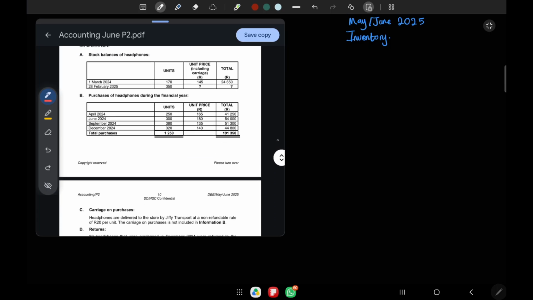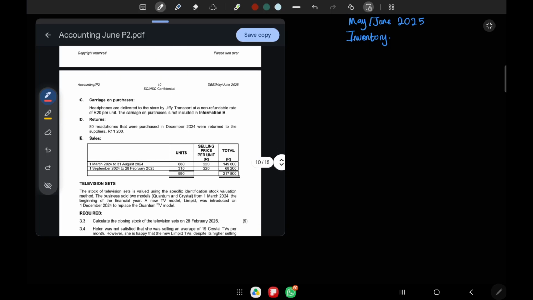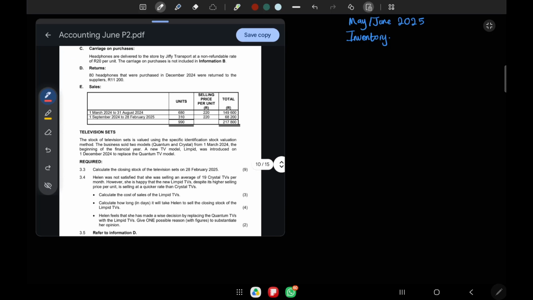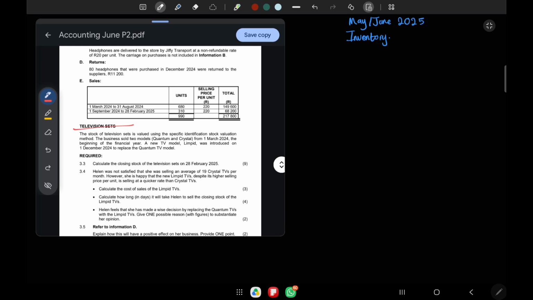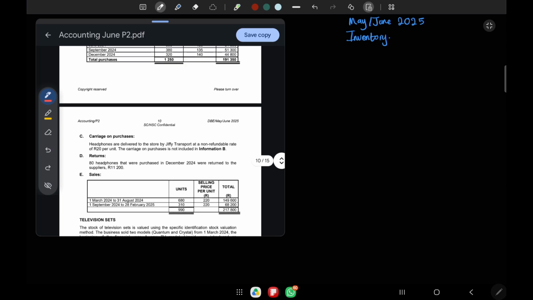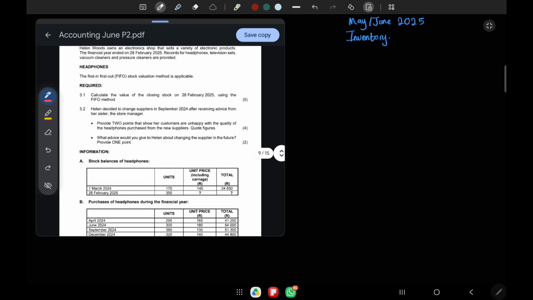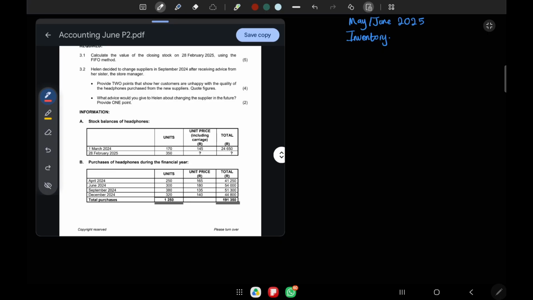We have information A, which is the stock balances. B, purchases. C, you have carriage. D, returns. E, and sales. From there, it's television sets, which means we don't have to read all that information. We just have to focus on the first information that we've been given.